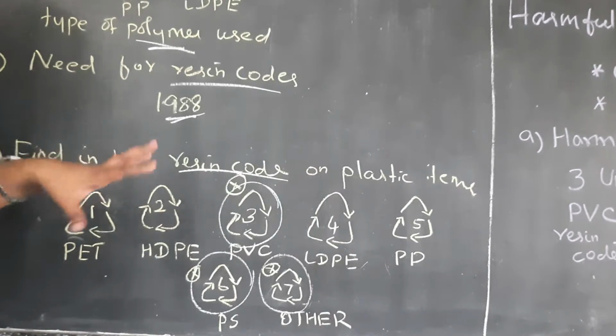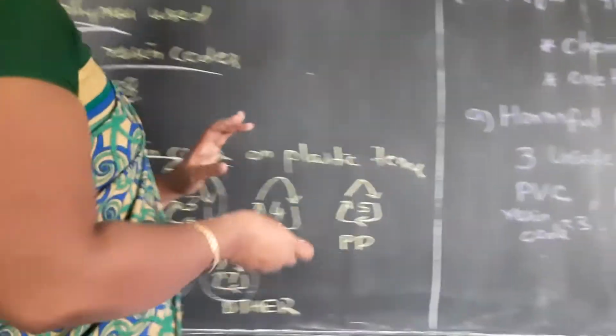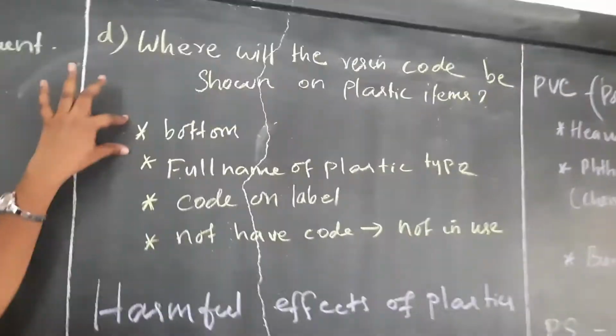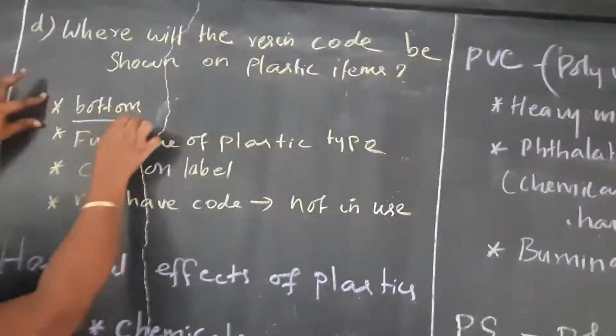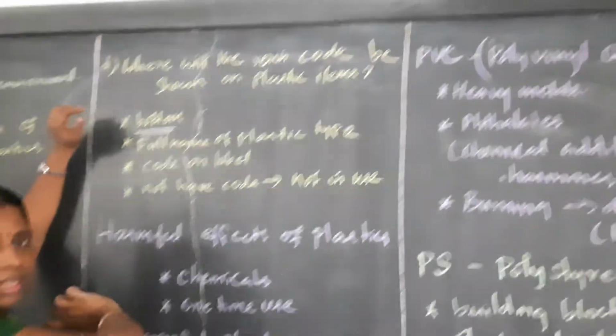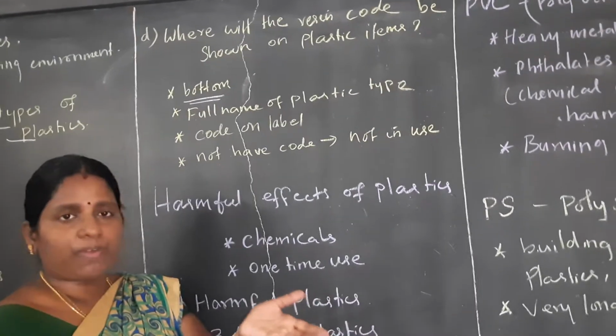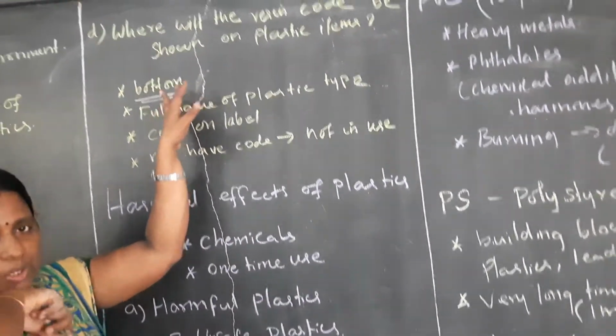Let me show how the resin code appears on plastic items. First, the resin code is placed at the bottom of the plastic. If you are going to buy any plastic box, look at the bottom of the plastic, and the resin code is there, 2, 3, like that.